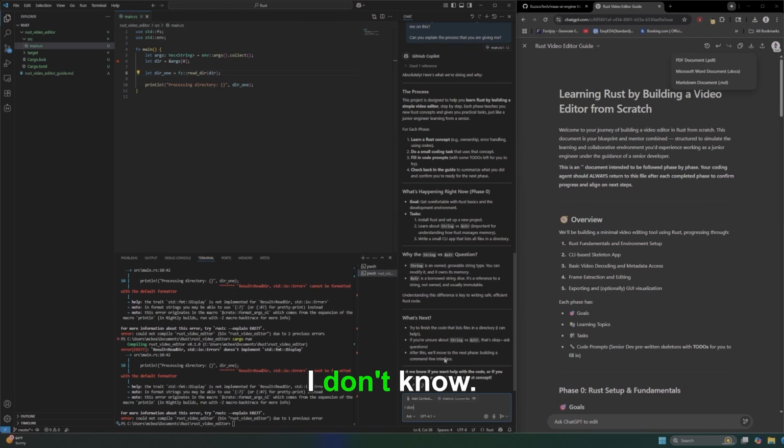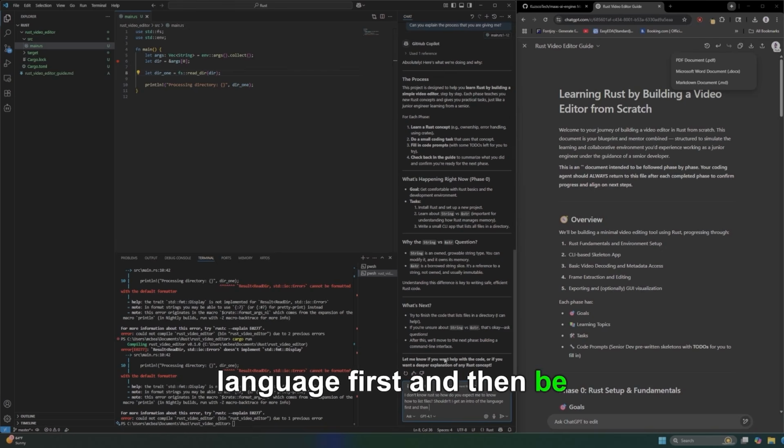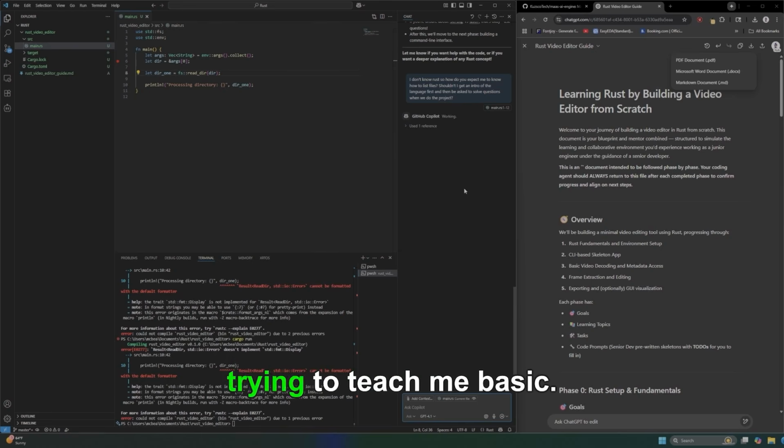I don't know Rust. So how do you expect me to know how to list files? Shouldn't I get an intro of the language first and then be asked to solve questions when we do the project? It's weird. It's really just trying to teach me the basics.